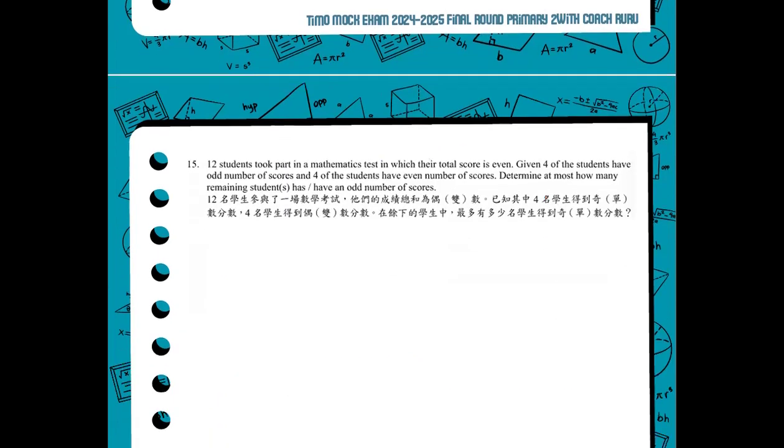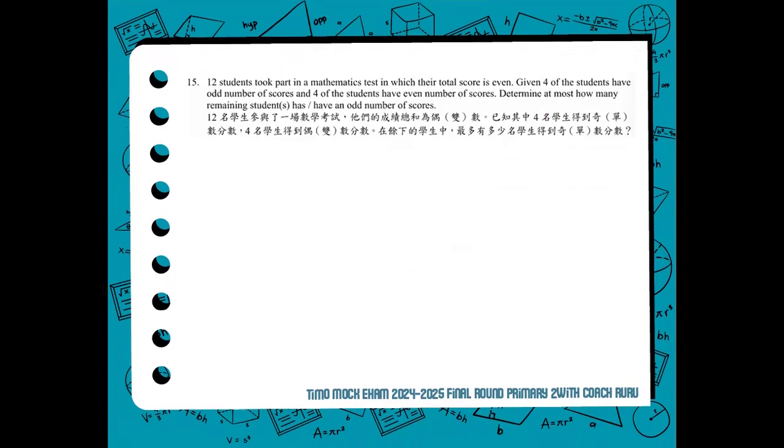Okay, now we proceed to number 15. 12 students took part in a mathematics test in which their total score is even. Given four of the students have odd number of scores, and four of the students have even number of scores, what would remain, at most how many remaining student or students have an odd number of scores?